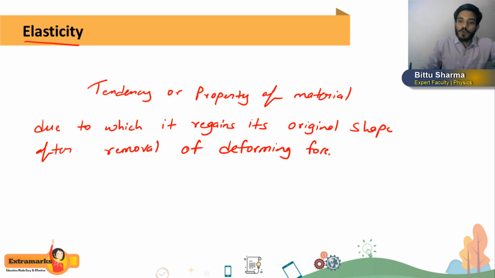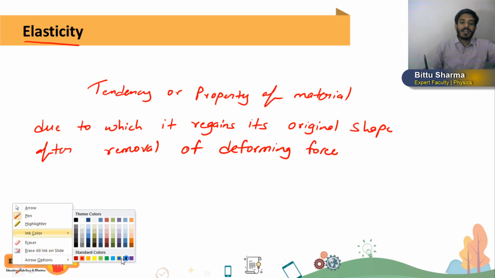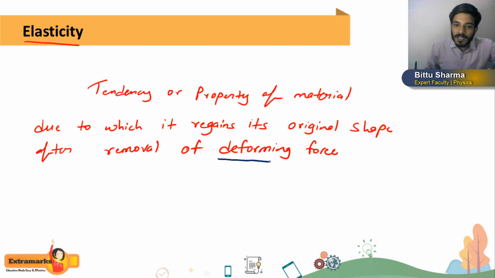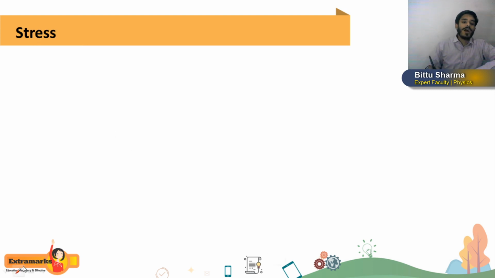So I hope you know very well about this deforming force. Deforming force means the force due to which the body can deform. So after removal of deforming force, students, the tendency of any body to regain its original shape is called elasticity. Okay, now based on this elasticity, I am going to tell you about stress and strain. So what is stress, students? You have to understand what is stress.